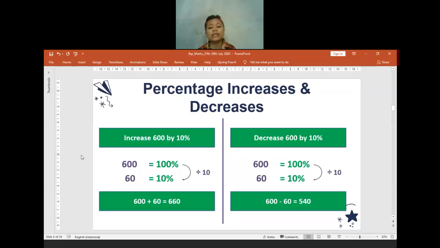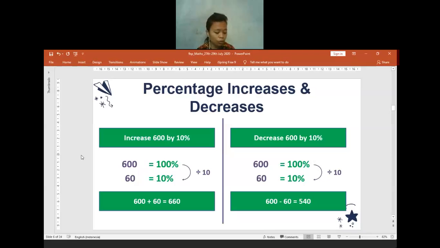For decreasing 600 by 10%, it is the same thing. We have to find 10% of 600, which is equal to 60. Because it says decrease, we have to subtract 60 from 600, which is equal to 540.